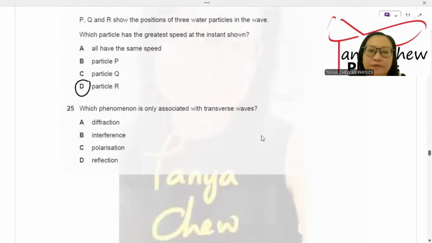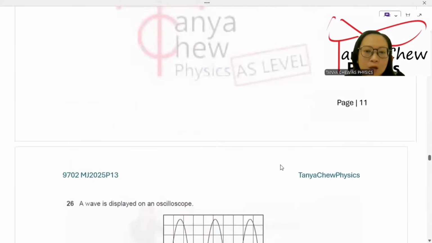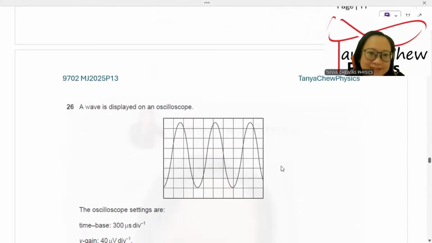Now, number 25, which phenomenon is only associated with transverse waves? Polarization. Polarization is used to restrict the direction of the wave's vibration. A transverse wave can vibrate in many directions because the direction of vibration is perpendicular to the direction of travel of the wave. The difference between a transverse wave and a longitudinal wave is polarization. A longitudinal wave cannot be polarized.